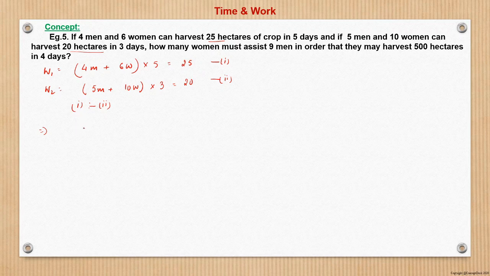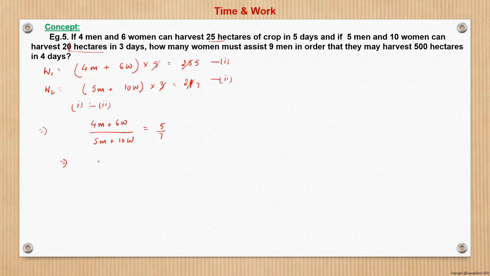So this becomes, sorry, the question says this is 21. This is 21 just for the simplicity of the calculation, nothing else. So now if this becomes 5 and this is 7. So this becomes 4m plus 6w upon 5m plus 10w is equal to 5 by 7.